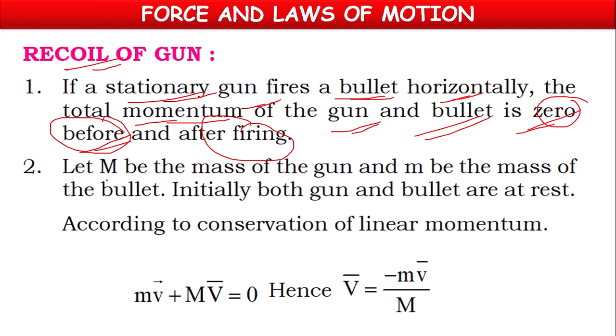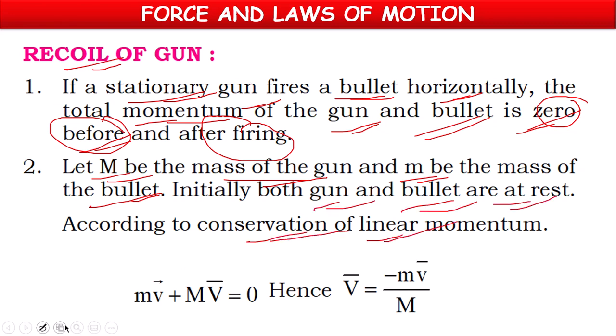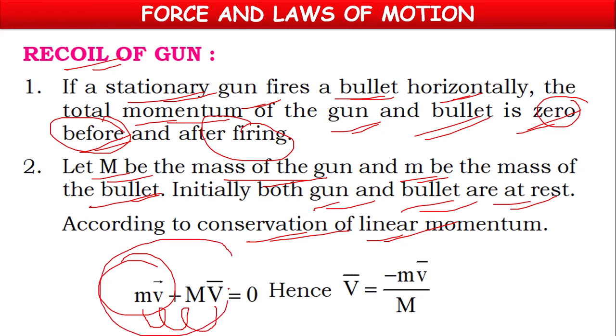So here, let M be the mass of the gun and small m be the mass of the bullet. Initially, both gun and bullet are at rest. So according to conservation of momentum, m v, mass of the bullet times velocity of the bullet, plus M V, mass of the gun times velocity of the gun, the total sum is zero.